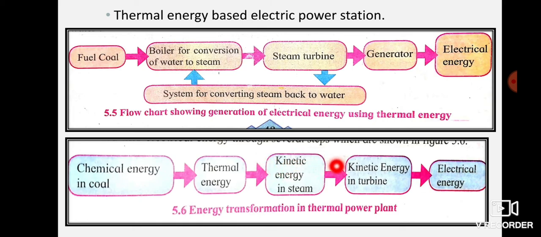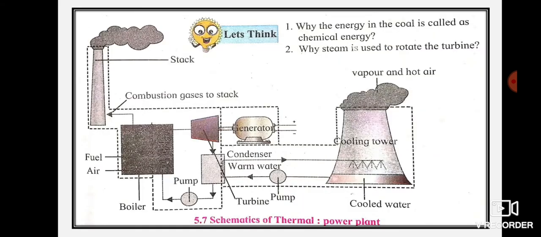It turns the turbine, and the rotating turbine has kinetic energy, which in turn gets converted into electrical energy. So you can see the transformation. In a thermal power station, chemical energy is converted to electrical energy.